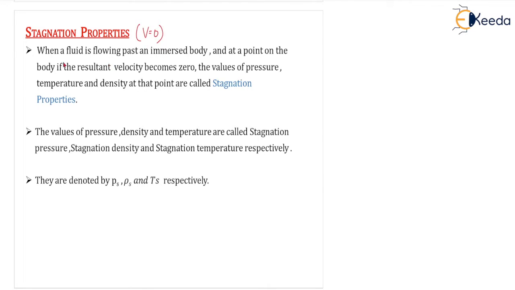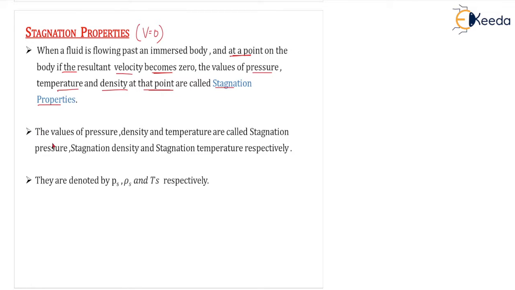So when a fluid is flowing past an immersed body, that means whenever the fluid is flowing over a body which is completely inside the fluid. For example, an aircraft is flying in the sky, so you can say that aircraft is completely immersed in a fluid called air, correct? So when a fluid is flowing past an immersed body, if at any point on the aircraft the resultant velocity becomes 0, the value of the pressure, temperature and density at that point are called stagnation properties.